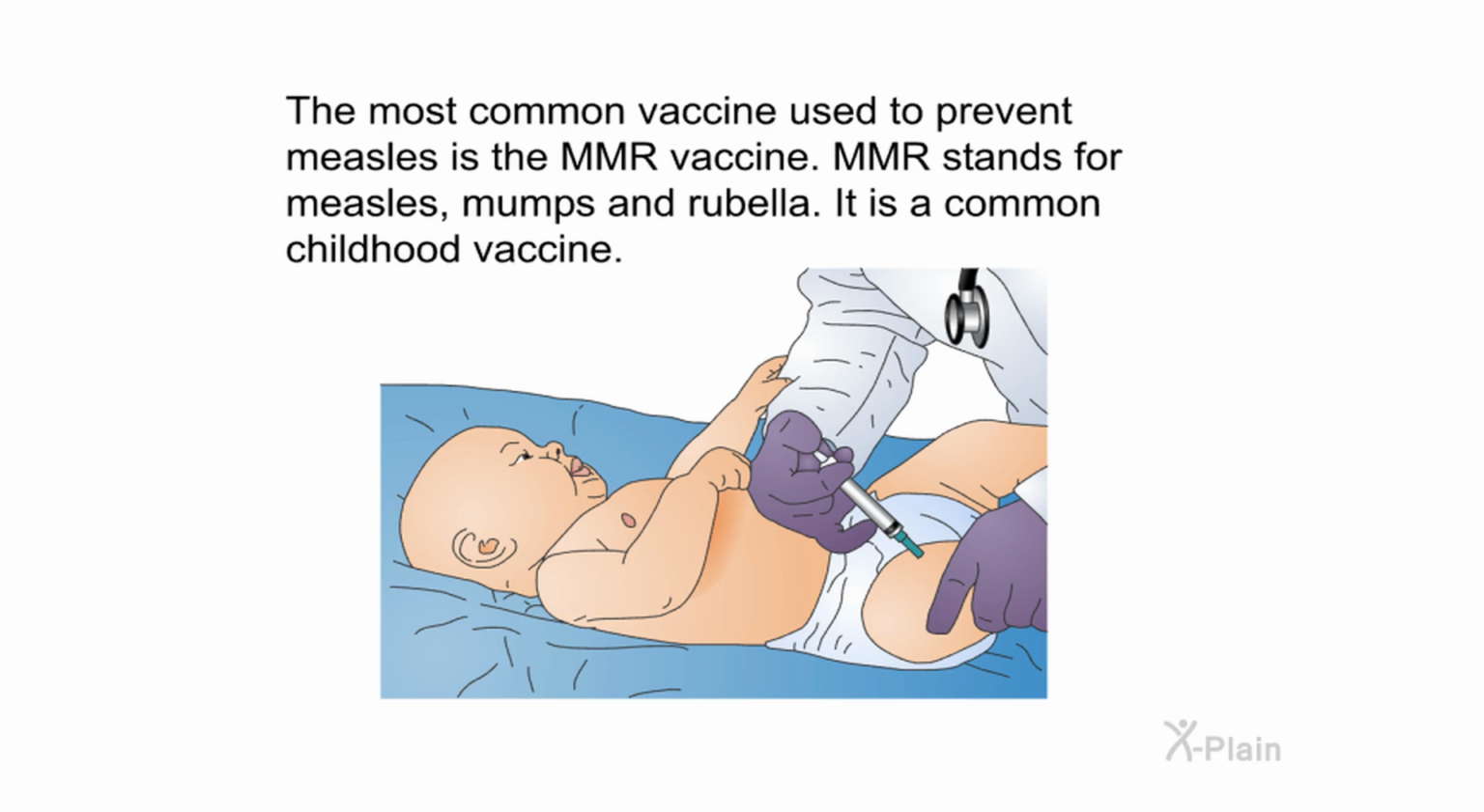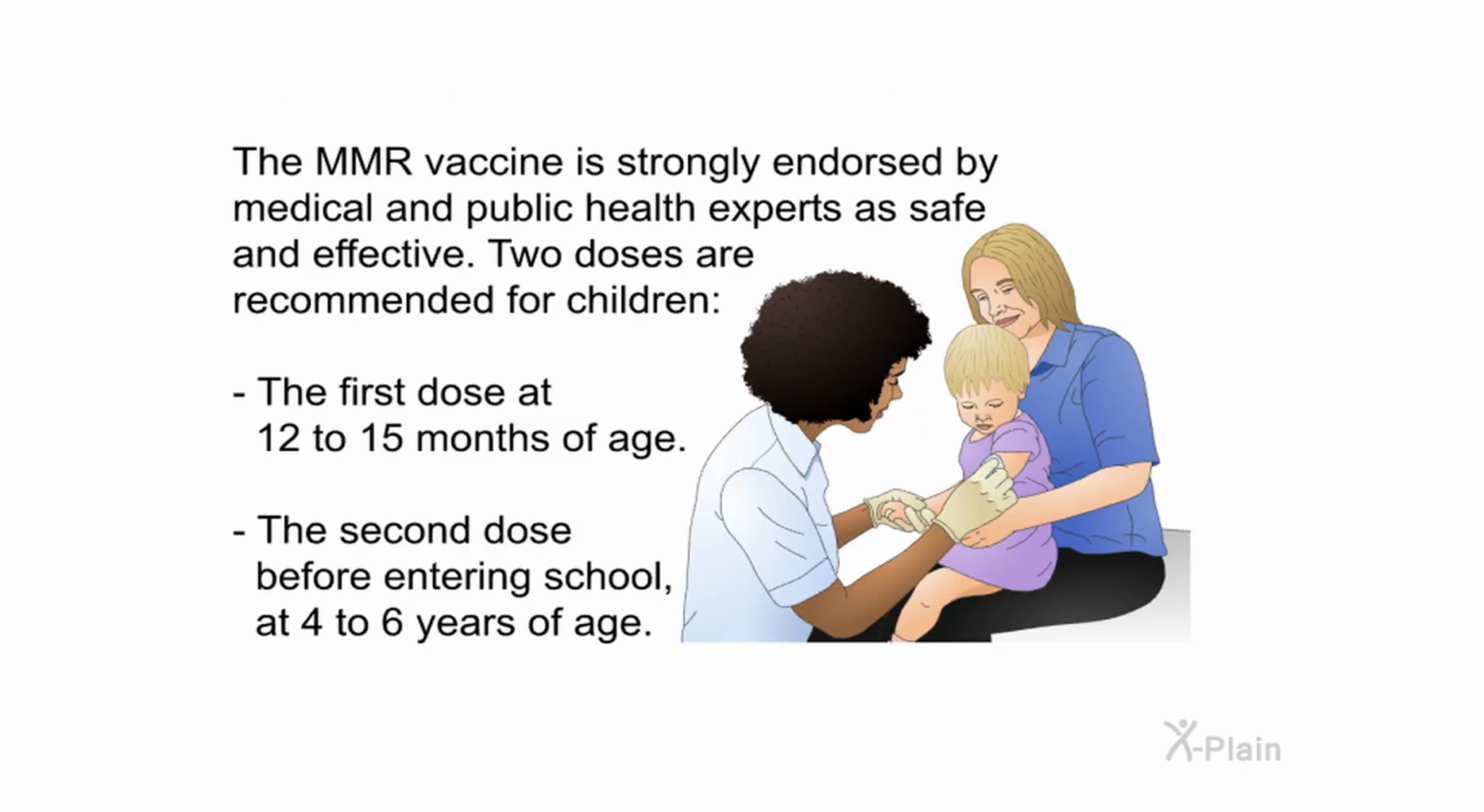Vaccination. The most common vaccine used to prevent measles is the MMR vaccine. MMR stands for measles, mumps, and rubella. It is a common childhood vaccine. The MMR vaccine is strongly endorsed by medical and public health experts as safe and effective. 2 doses are recommended for children. The first dose at 12 to 15 months of age. The second dose before entering school at 4 to 6 years of age.